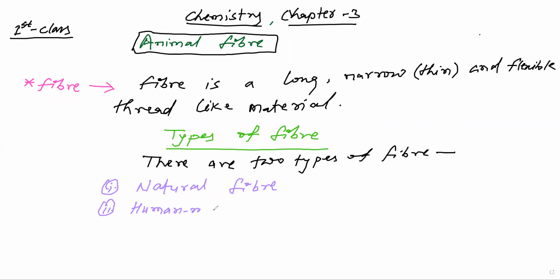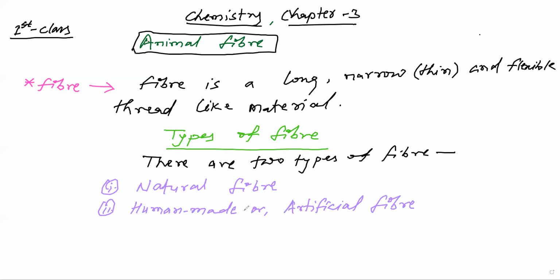Human made or artificial fiber. We also define what is natural fiber and what is human made or artificial fiber and their examples also.